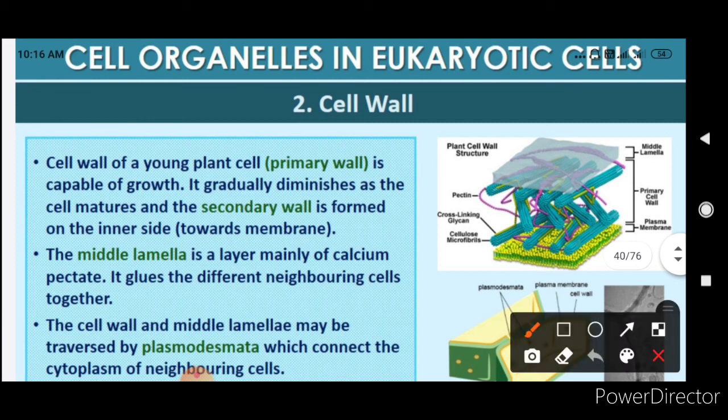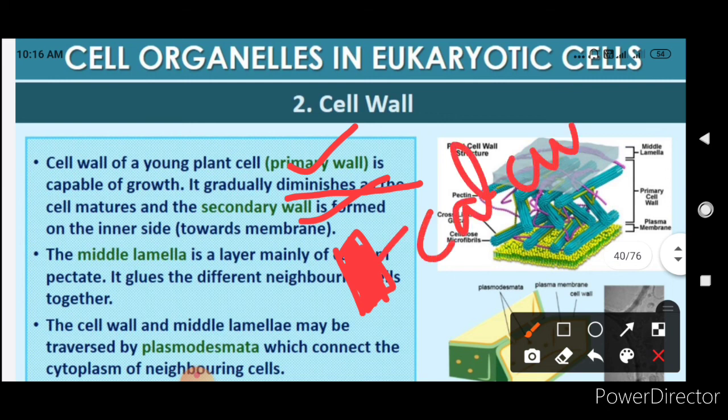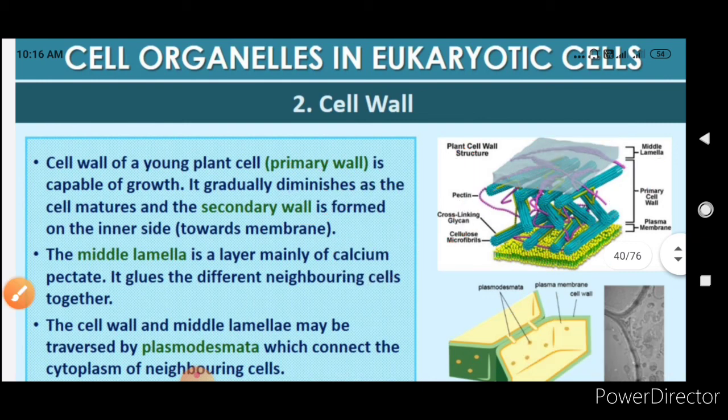So you have to remember that the cell wall of the young plant is called the primary wall and is capable of growth. It will gradually diminish as the cell matures and the secondary wall is formed toward the inner side, that is towards the membrane. Now the middle lamella, which is made between the two cells, is made up of calcium pectate, and this glues different neighboring cells together.